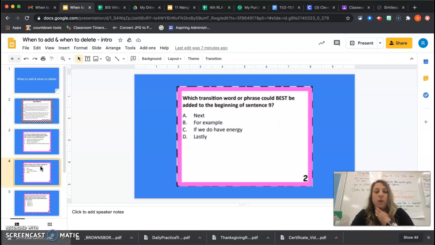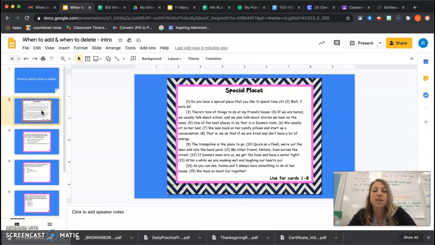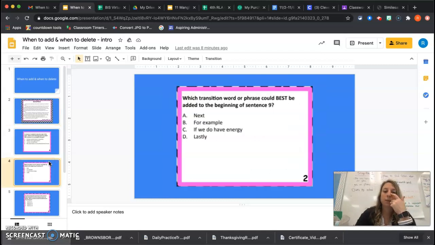Which transition word or phrase could best be added to the beginning of sentence 9? So a transition word is just helping me go from one idea to the next idea. So we have next, for example, if we do have energy, or lastly. So let's go back to that sentence. It says the trampoline is a place to go. What could we put in front of that? So they're thinking like we were in the room and now we're going to go to the trampoline.